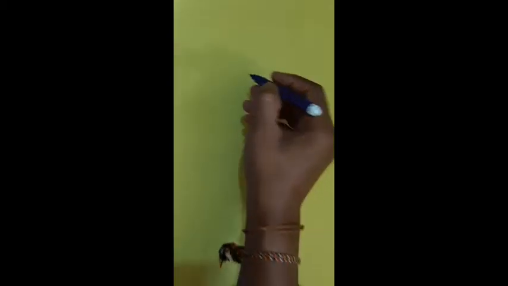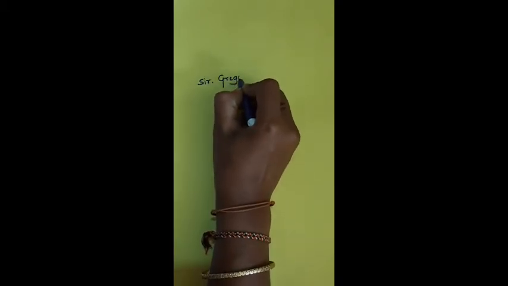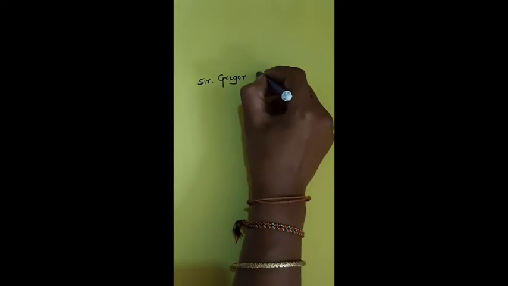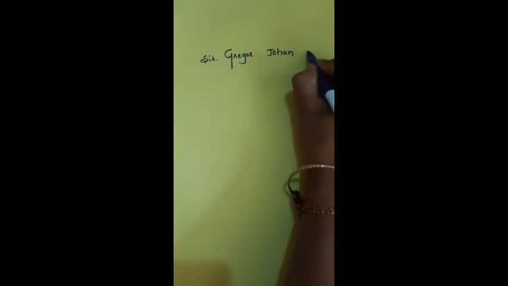In this chapter, firstly you have to know about one scientist, Sir Gregor Johann Mendel.